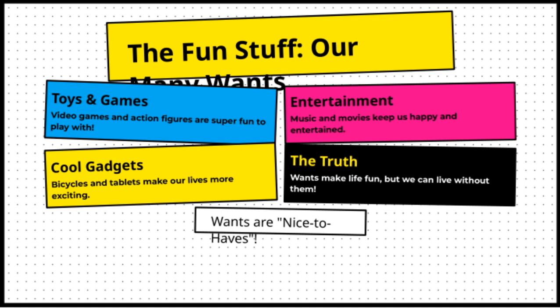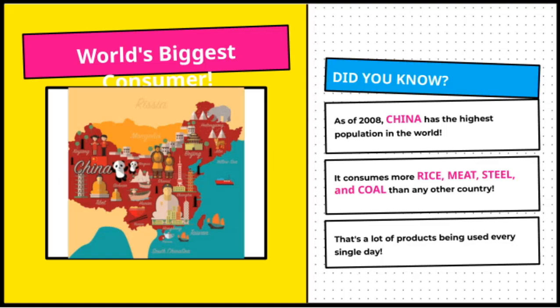While they make life more enjoyable, it's important to remember that they are not essential. Understanding the difference between needs and wants helps us make smarter choices and appreciate what really matters. That's a lot of products being used every single day. It really shows how much we rely on various goods in our daily lives.